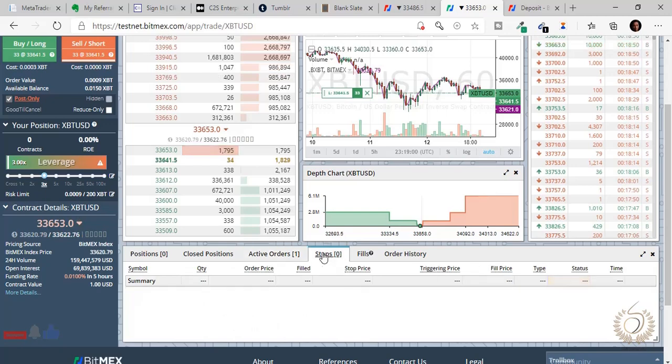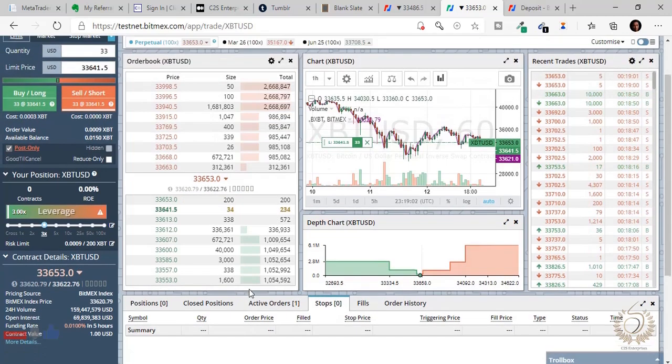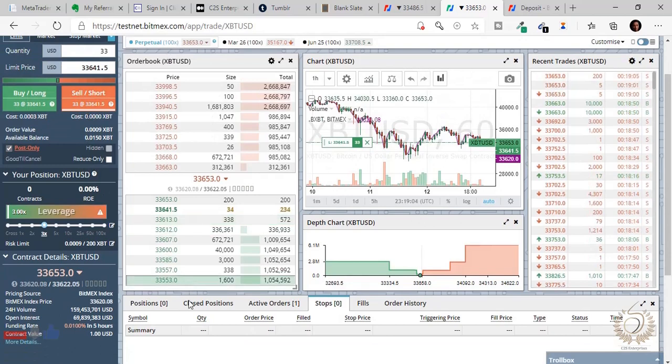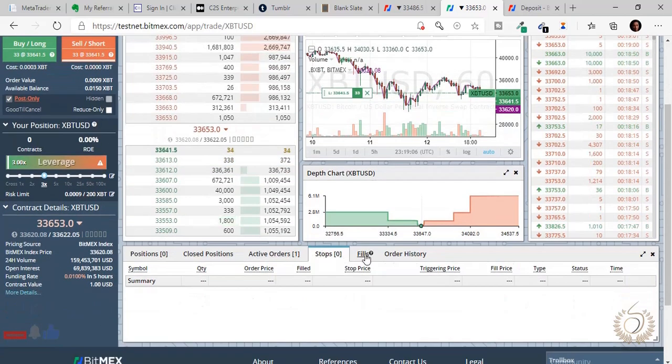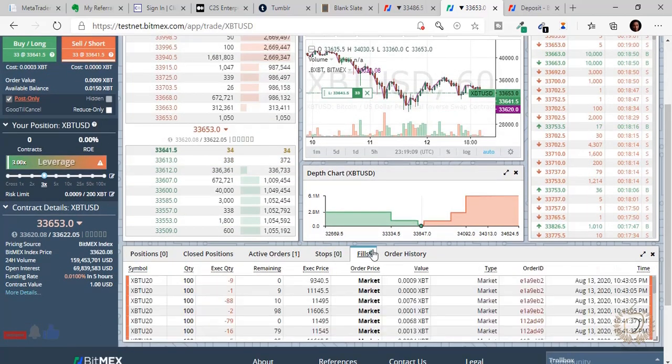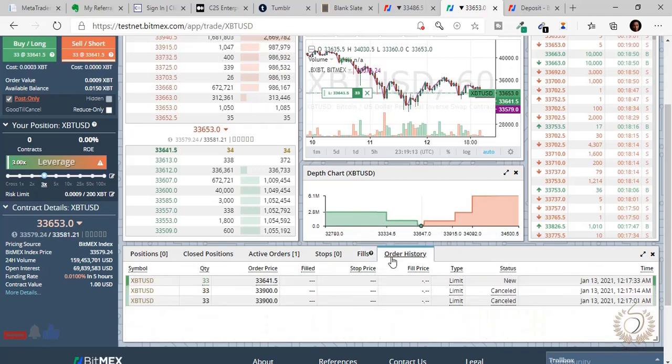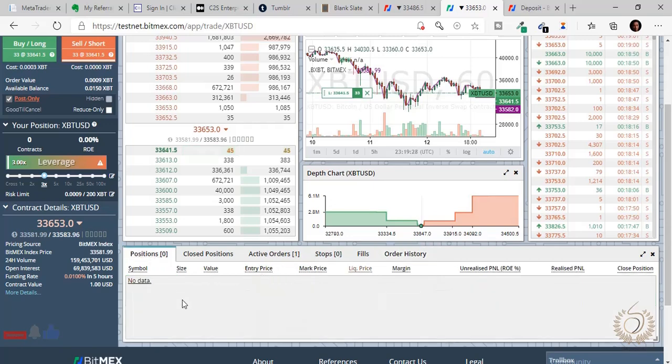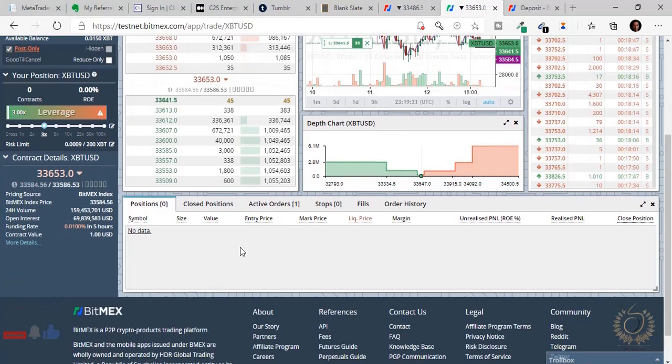Now stops are for your stop loss and take profits, which I'm going to go into shortly. I just want to show you this. So fills are orders that have been filled, understand. This has been my trades from the past. So order history of orders, understand. You can see the trades we just took. These were the first two failed ones, the ones that failed, and this was the successful one. So a little bit of accounting here, guys, in a jiffy. So that's it. That's the tab.